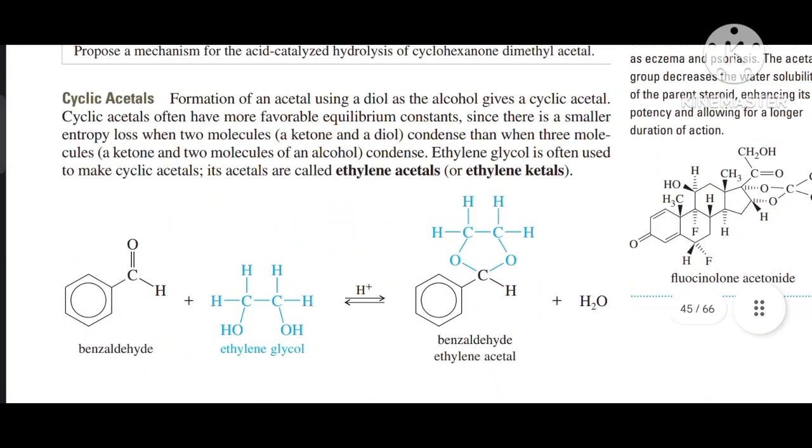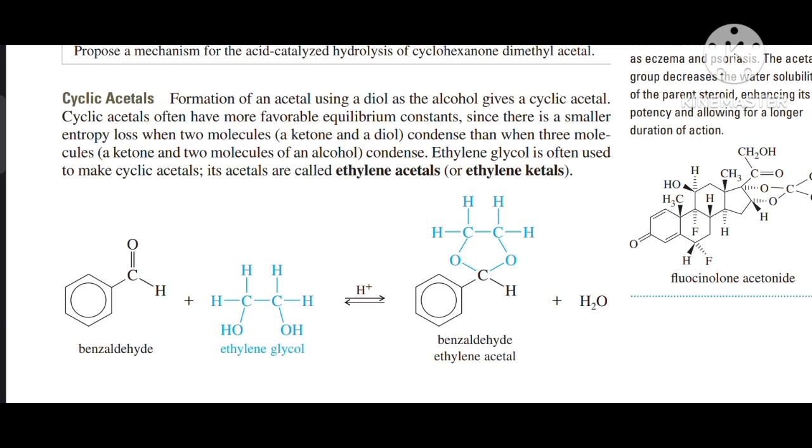Cyclic acetals. Formation of an acetal using a diol as the alcohol gives a cyclic acetal. Cyclic acetals often have more favorable equilibrium constants, since there is a smaller entropy loss when two molecules, a ketone and a diol, condense than when three molecules, a ketone and two molecules of an alcohol, condense.